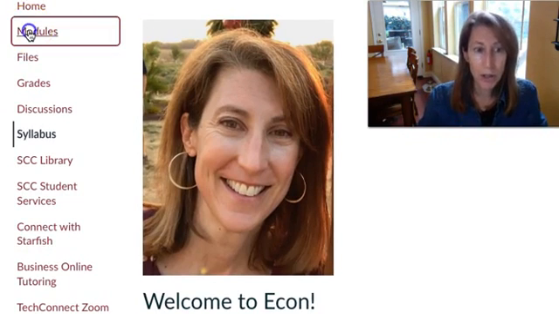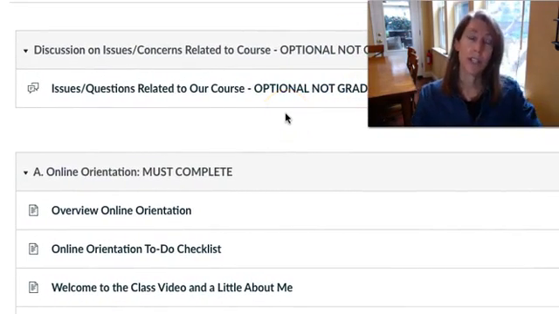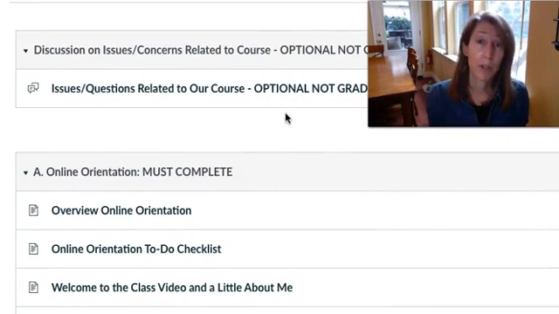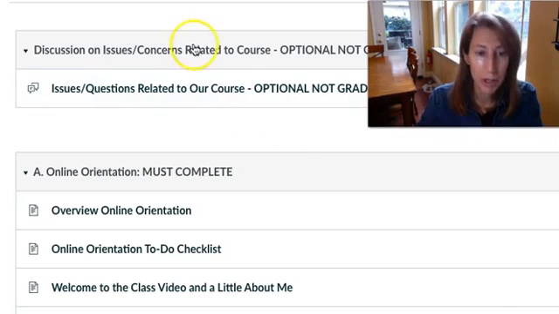Once you get comfortable with the course, everything lives in modules. So here's our tab that you'll go to, modules, and you're just going to start working through each thing sequentially. It's basically a list of the things you're going to do, and I have everything available, so you can work through at your own pace, but you need to make deadlines. You can get ahead if you'd like. I wouldn't recommend it, but for some people it really works.